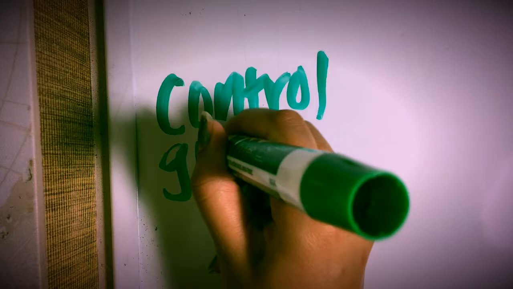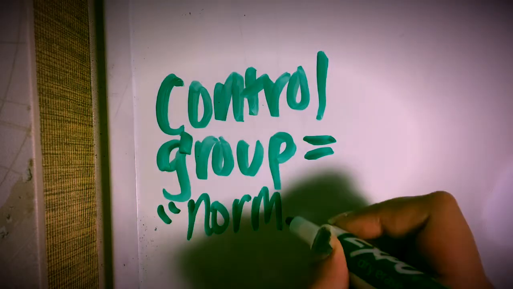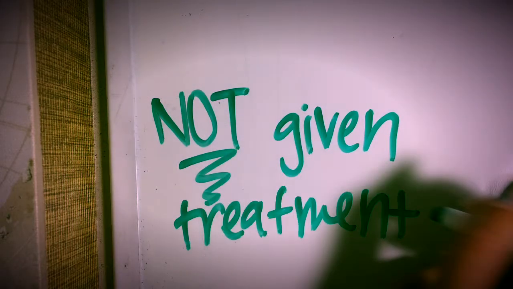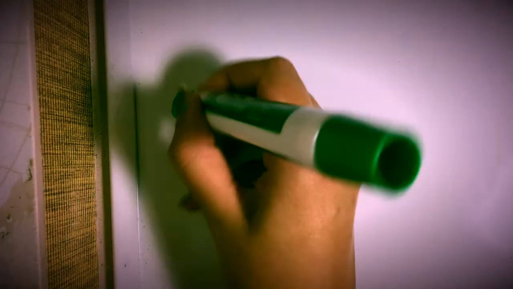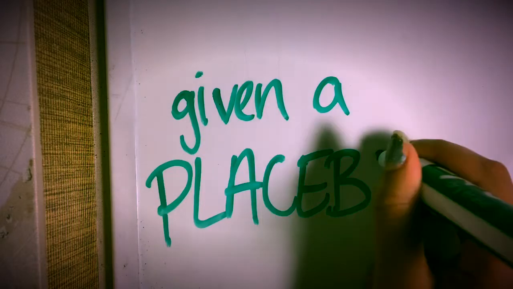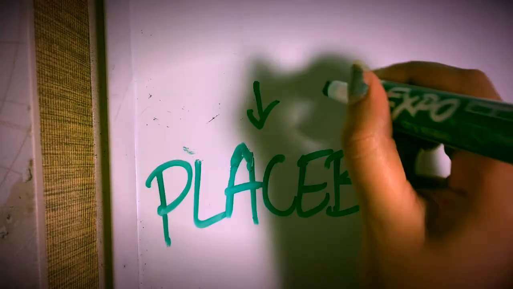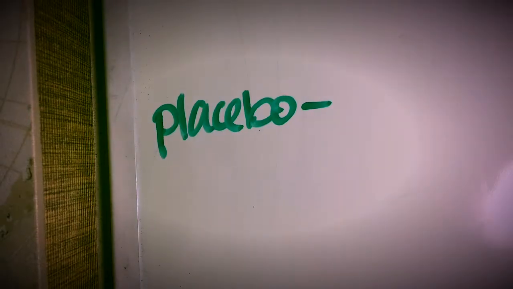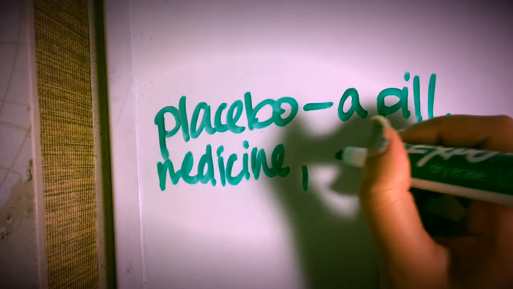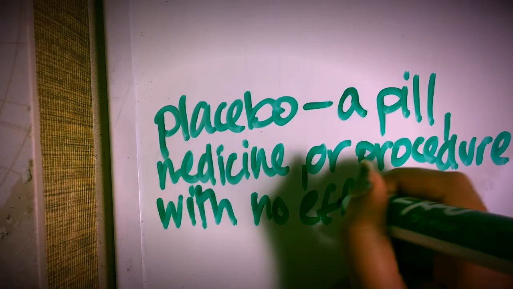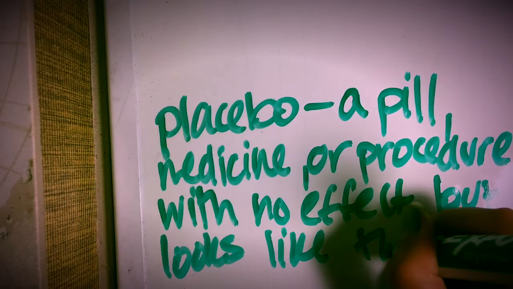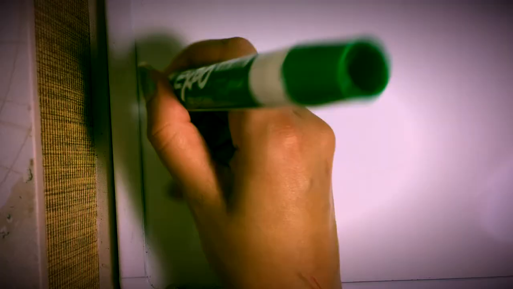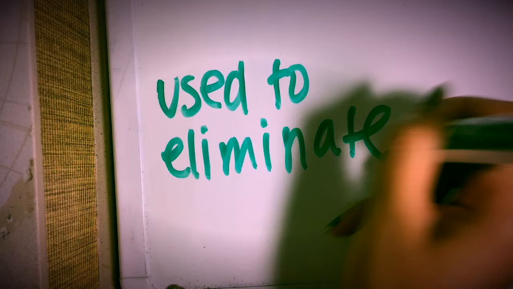A control group is the norm from which other groups are compared. The control group is not given the treatment or the independent variable. Instead, it is given the placebo. A placebo is a fancy word for something very simple. A placebo is basically a fake drug. A placebo is a pill, a medicine, or a procedure that has no effect. It only looks like the treatment. It is used to eliminate confounding variables that might come from the psychological aspect.